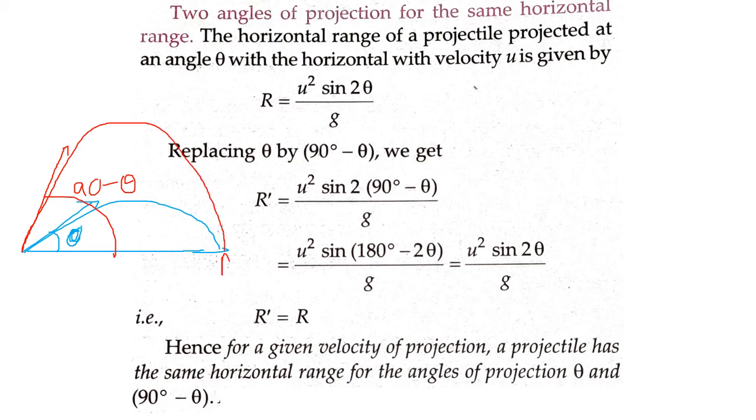The stone reaches the same point A. So in this case, what do you notice? The range in the theta case and the range in the 90 minus theta case are both the same. Hence, for a given velocity of projection, a projectile has the same horizontal range for the angles of projection theta and 90 minus theta. Fine.